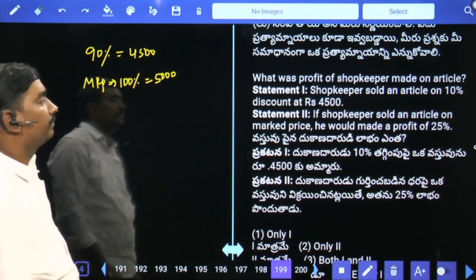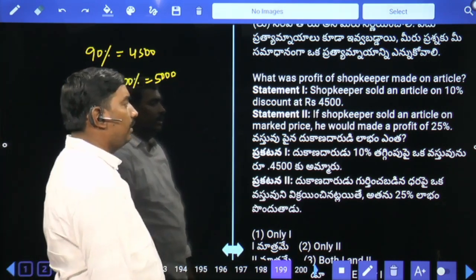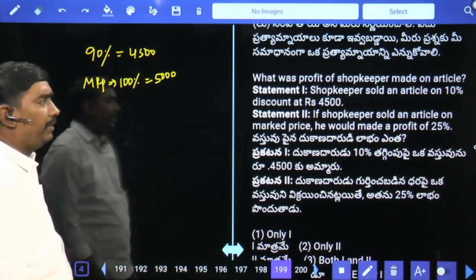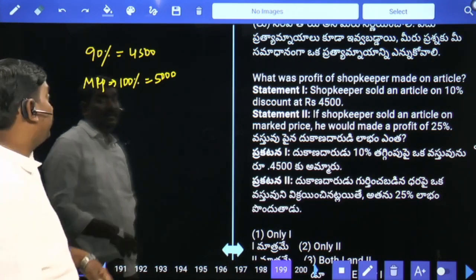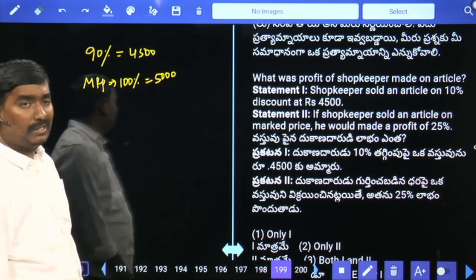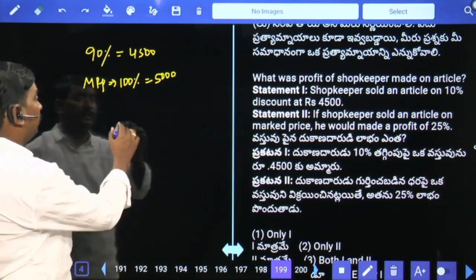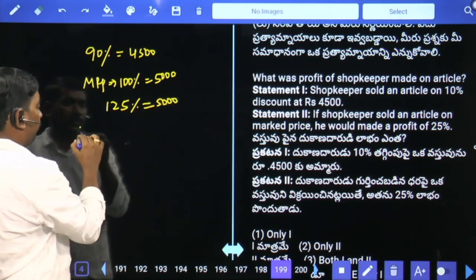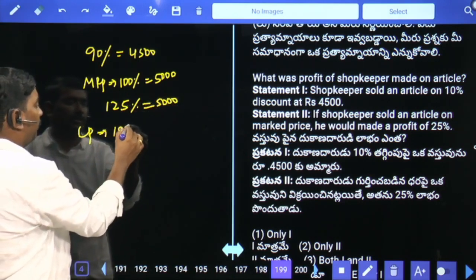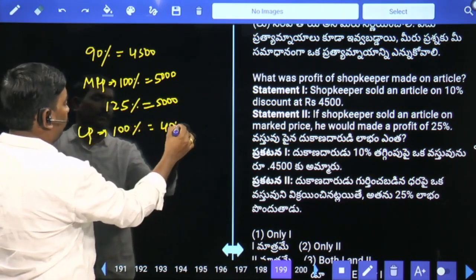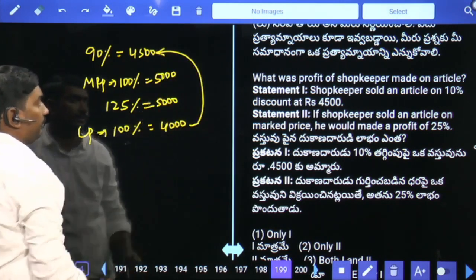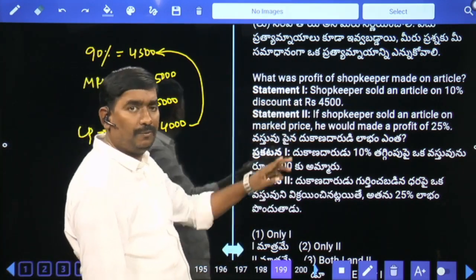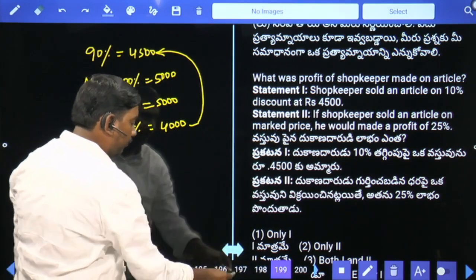It's not possible. Second statement, if the shopkeeper sold the article at market price, he would make a profit of 25%. Market price is 5,000. By selling at 5,000, there is a profit of 25%. So 125% value 5,000. Cost price is by default 100%, nothing but 4,000. Cost price 4,000 is sold at 4,500. There is a profit of 500 rupees. We can say by combining 1 and 2 together.